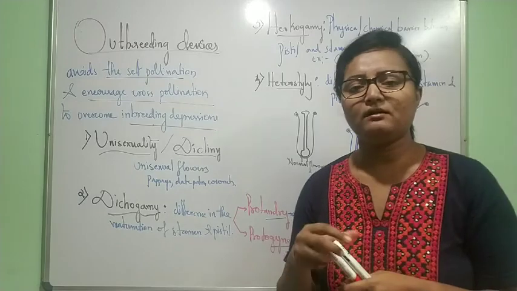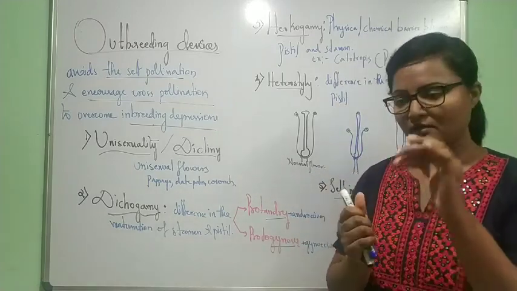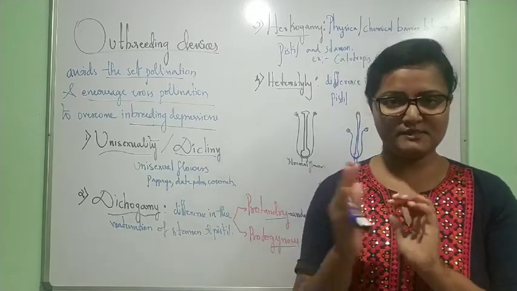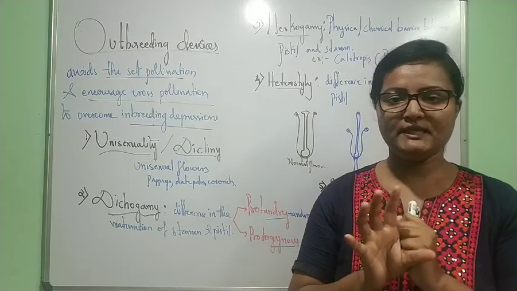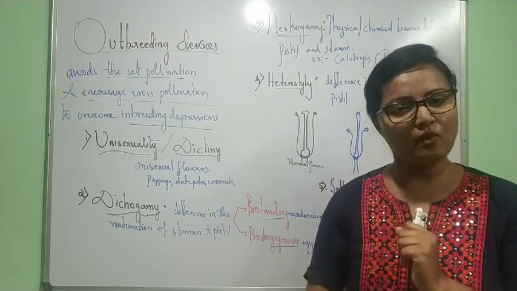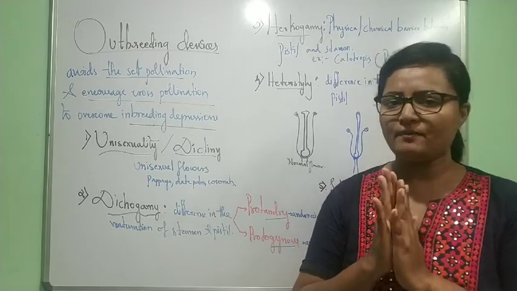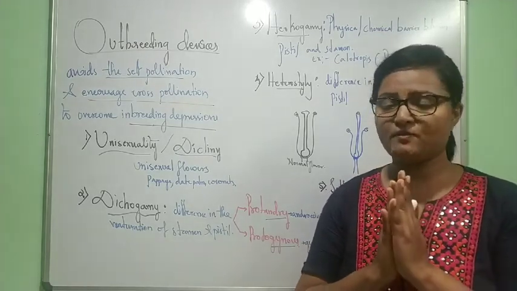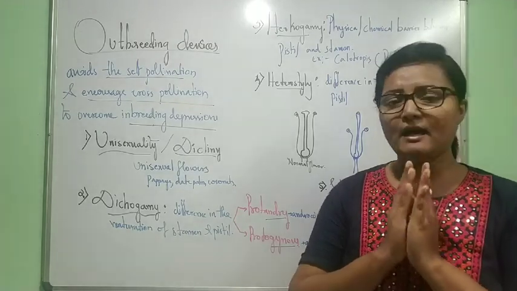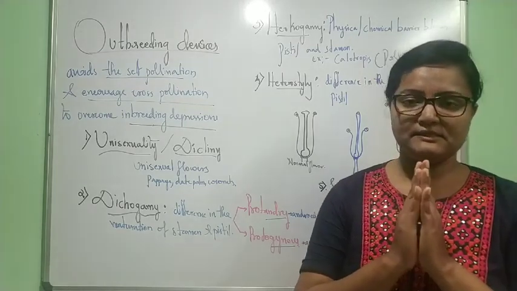Self-incompatibility means, by the pistil, like we know, from the anther pollen grains are dispersed and they land on the surface of the stigma to perform the further post-pollination process. So after pollination, the pollen grains from the anther land on the stigma surface.